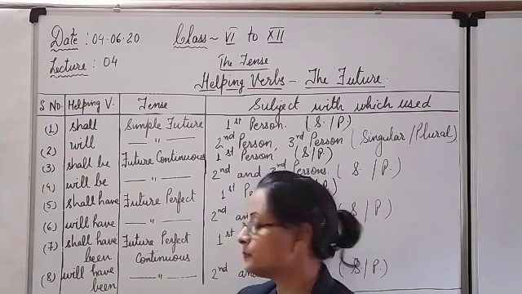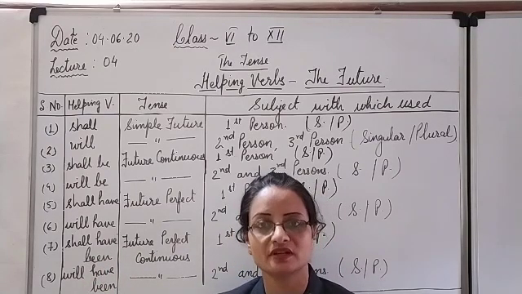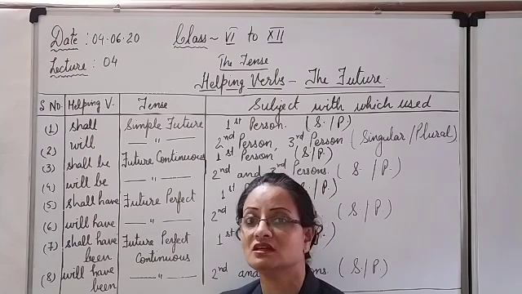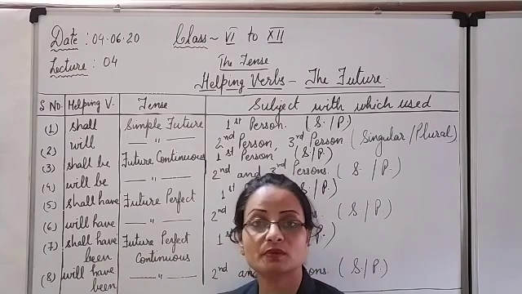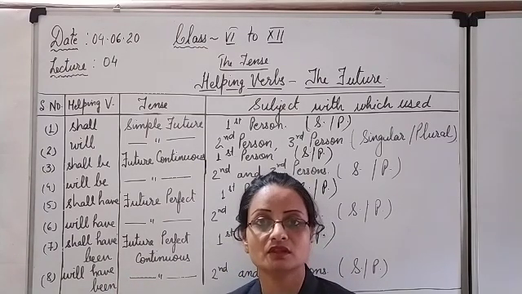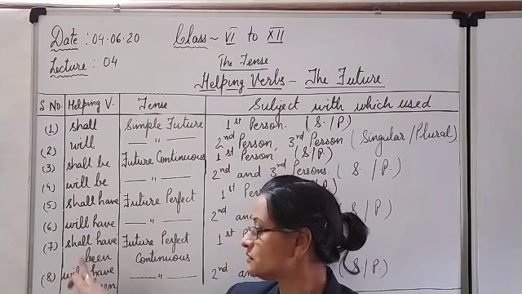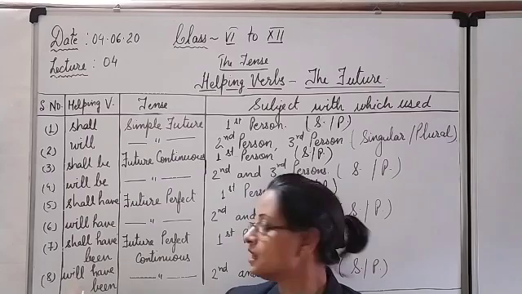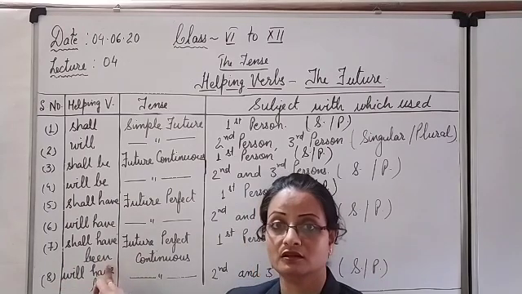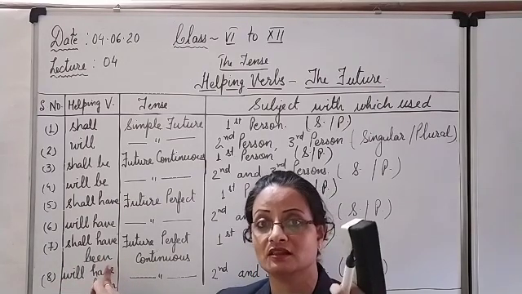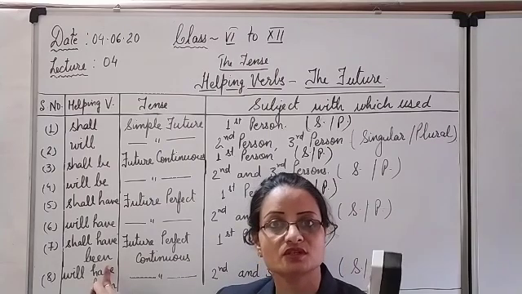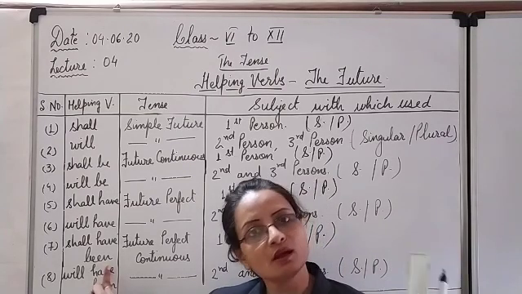Now future shall, have and been. In the perfect continuous tense of the present and past, you have already seen that we use have plus been. Okay, with the first form of the verb and ing. But what are the main helping verbs? Shall and will. So shall have been. Yes, do you understand now? Shall is used with the first person only, singular and plural both.